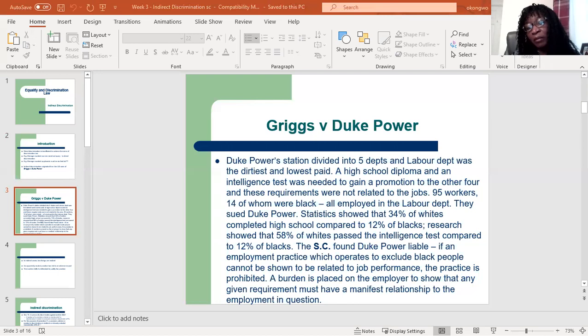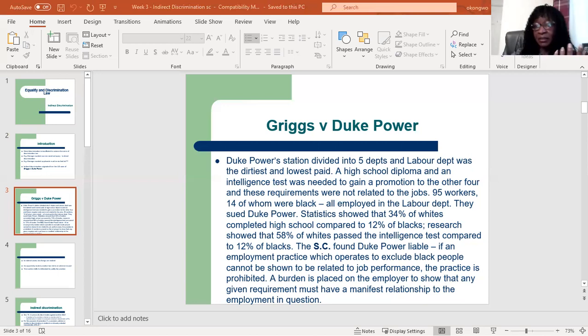It said that if an employment practice which operates to exclude Black people cannot be shown to be related to job performance, then the practice is prohibited. A burden is placed on the employer to show that any given requirement must have a manifest relationship to the employment in question. So that's the case of Griggs v Duke Power.